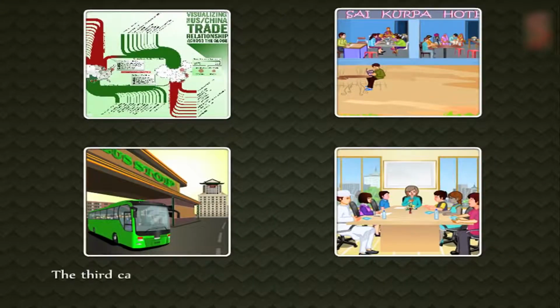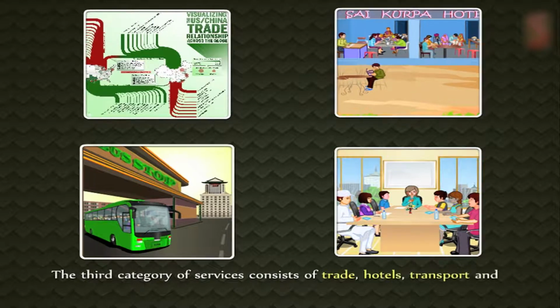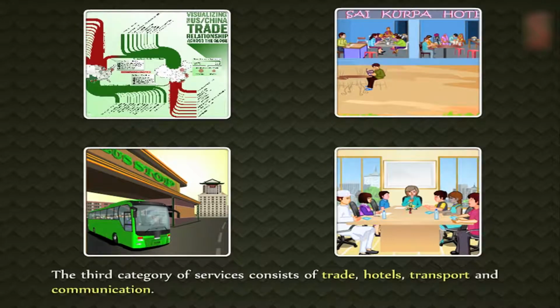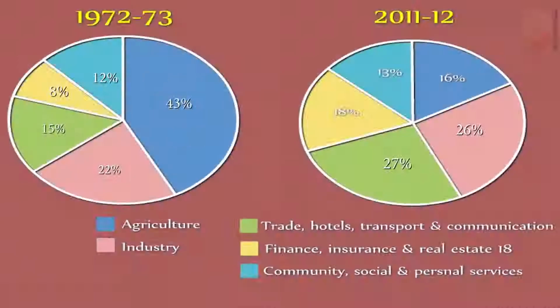The third category of services consists of trade, hotels, transport and communication. This includes shipping, hotels and other services. So, from agriculture to industry to services, this is the pattern that has been prevalent in the developed countries. On these lines, what do you think was the pattern for India?